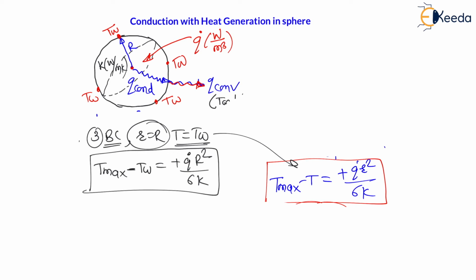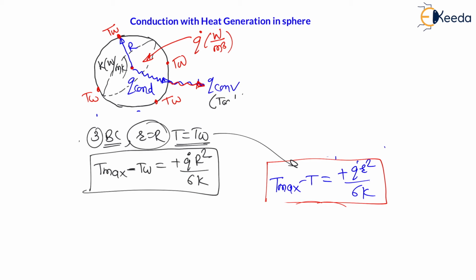And in competitive exams, maximum time they will ask question on this difference. They will ask you what is the maximum temperature minus wall temperature for the sphere. It is Q dot R square divided by 6K, right? Or they will ask what is the difference between temperature at the center of the sphere to the temperature on the wall of the sphere. It is Q dot R square divided by 6K, right?